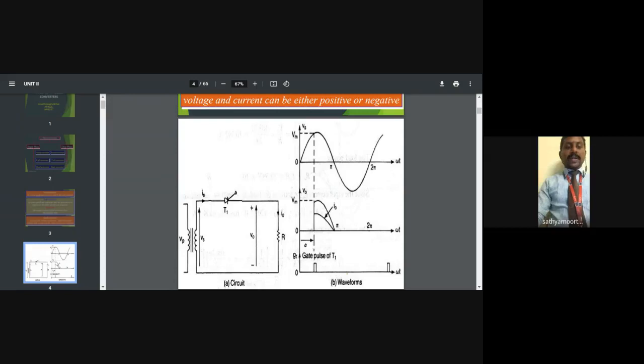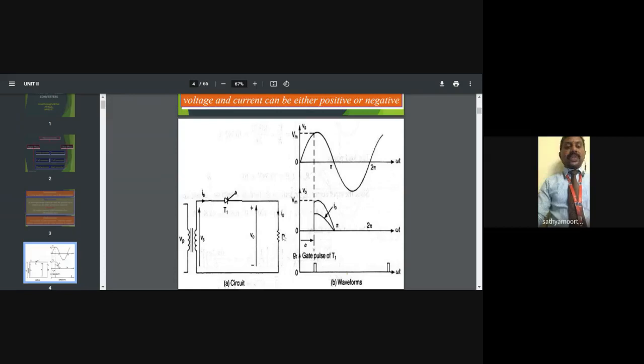Here we use a resistive load only. For a semi converter we typically use three sets of load conditions: R load, RL load with resistance and inductance, then RLE load. These different loads we apply in a single semi converter, then the full controlled converter, then dual converters also.